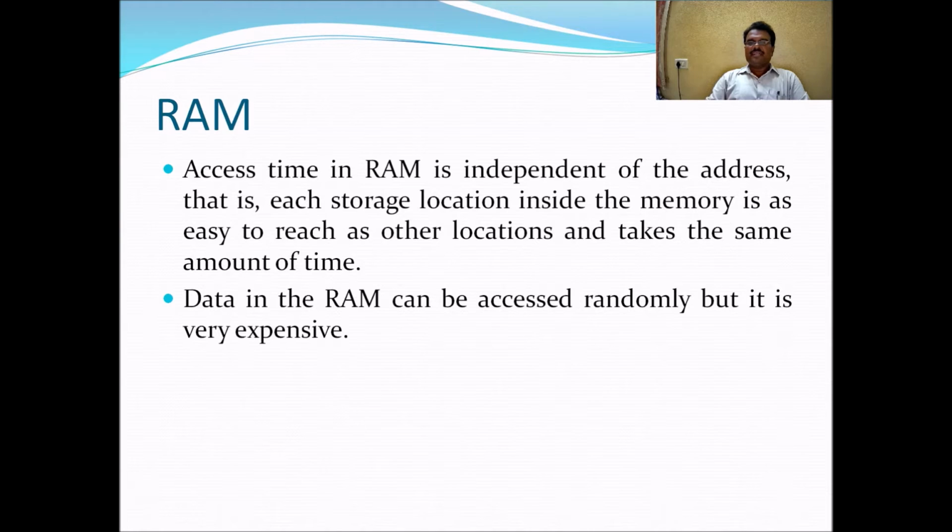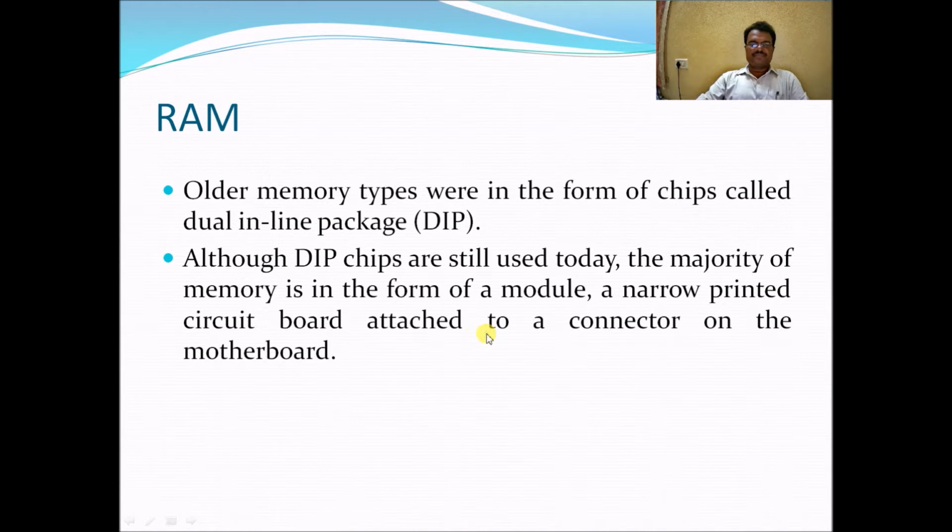If the access time is very less, we can say the memory is very fast. If the access time is more, we can say the memory is very slow. In the case of random access memory, the access time is very good and very less. That's why we can read and write information very fast.